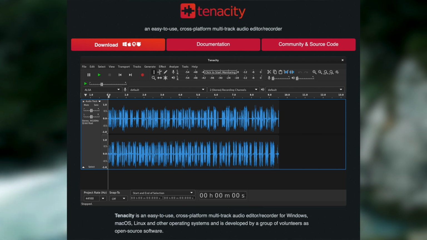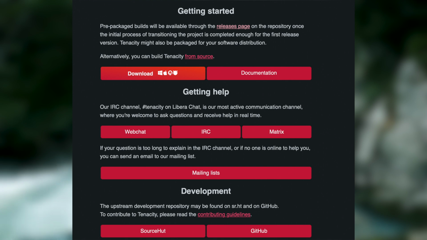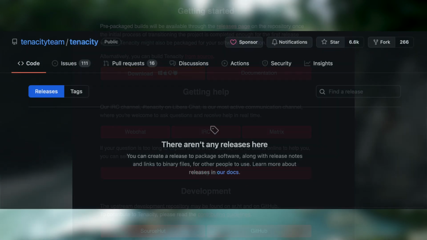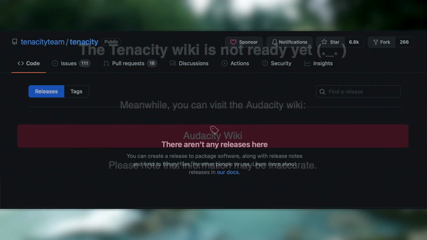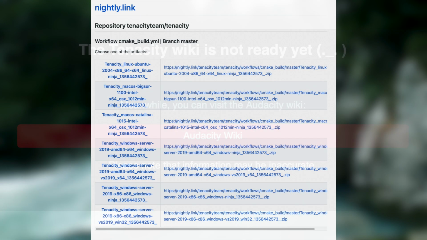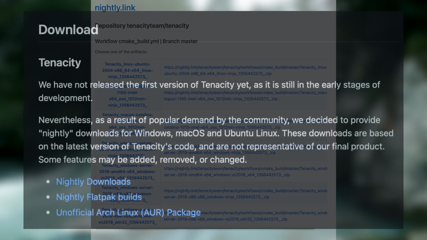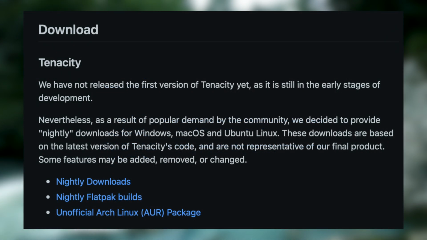So first, to start our review of Tenacity, let's take a look at their website. As you can see, it's very modern and minimalist, with the download links, wiki and community links front and centre. Unfortunately though, only the community links work so far. The download links take you to an empty GitHub page, and the wiki link just redirects you to the Audacity wiki. If you want to download this program, you instead have to install a nightly build, which you can find a link to on the Tenacity GitHub page. I'll also have it in the description.